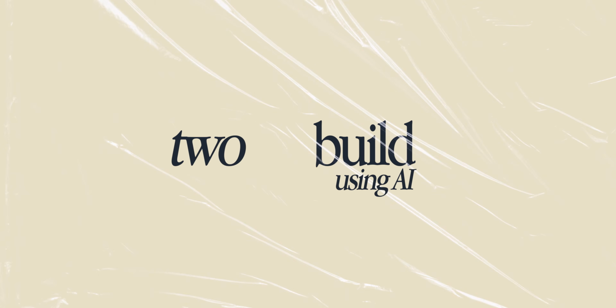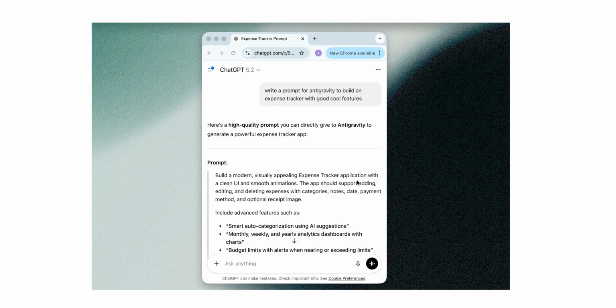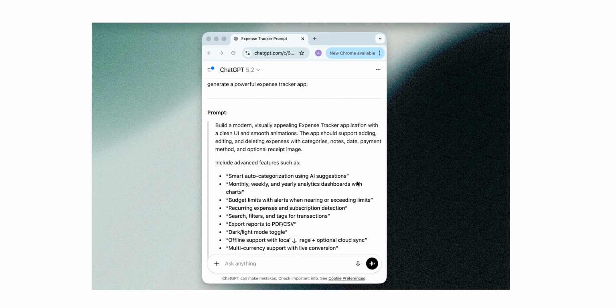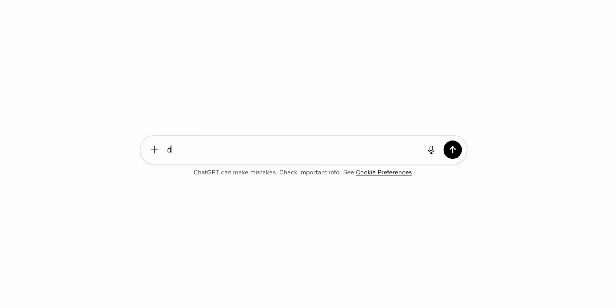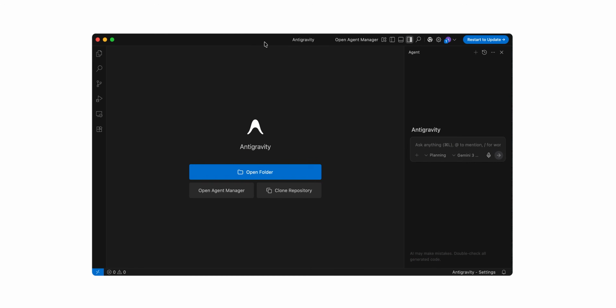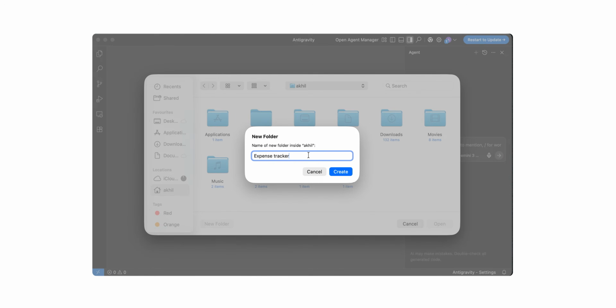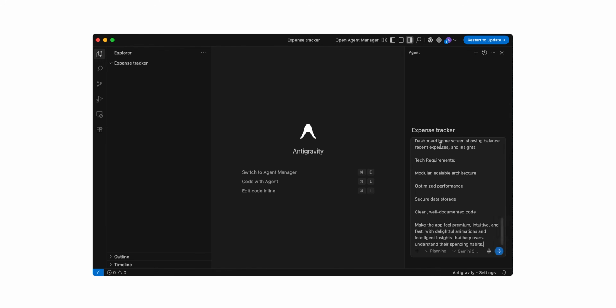Stage 2, build using AI. Here, we'll use Google Antigravity. It is a code editor along with any AI agent like ChatGPT, Claude or anything. Go to ChatGPT and ask it for a clearer prompt explaining the idea of your app to Antigravity. Most importantly, you have to ask it for a mobile application or else it will design a website for you. In the prompt, you can include whatever features you wanted, the themes, the colors you can include. So it will create the prompt according to it. Open Antigravity, create a folder with the app name and paste the prompt that ChatGPT has created here.